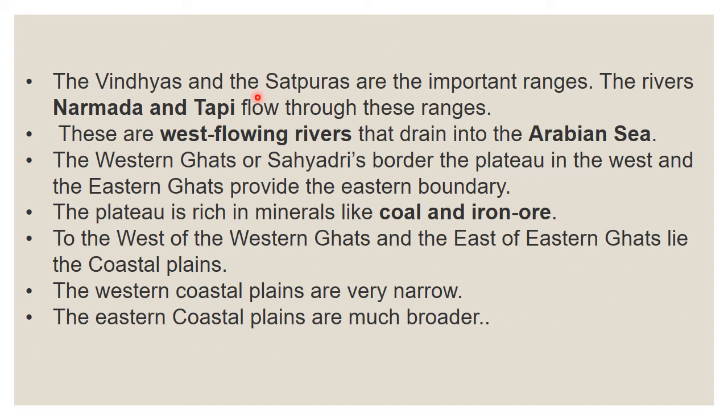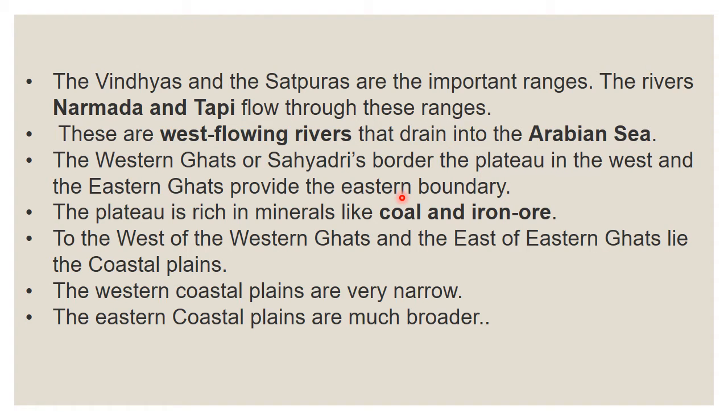Then the Vindhyas and Satpuras are the important ranges. The rivers Narmada and Tapi flow through these ranges. So through these ranges two rivers flow. What are the rivers? Narmada and Tapi. These are west flowing rivers. They flow towards the west and drain into the Arabian Sea. So finally the rivers join the Arabian Sea.